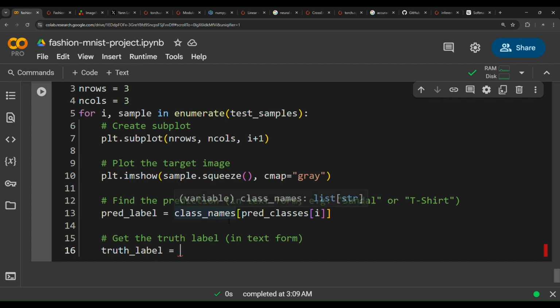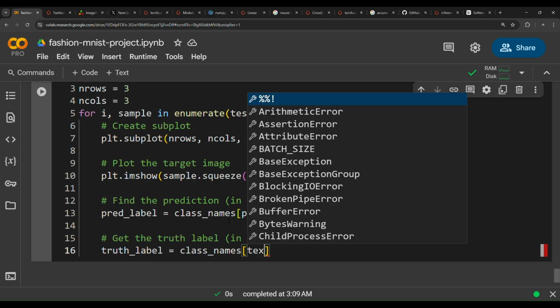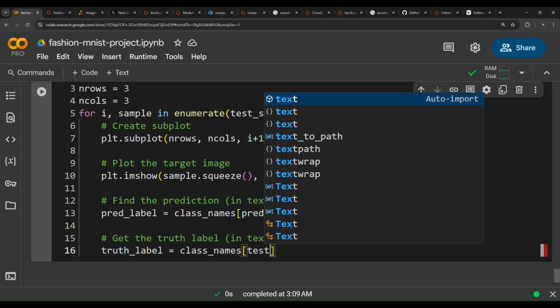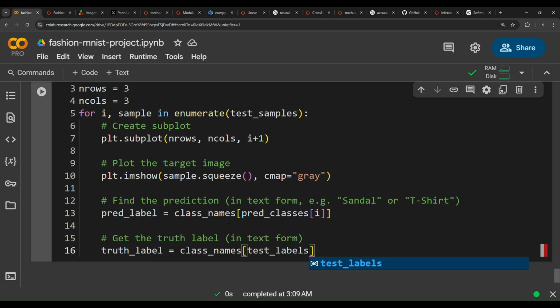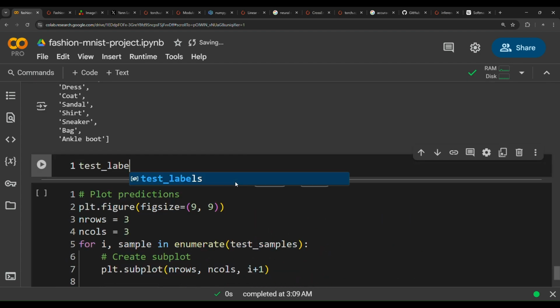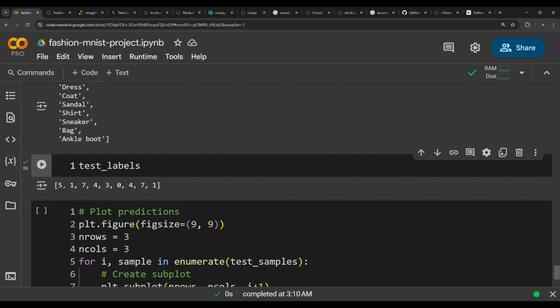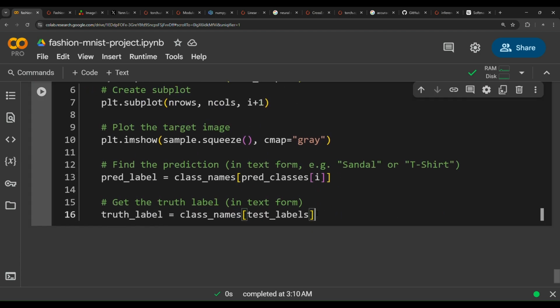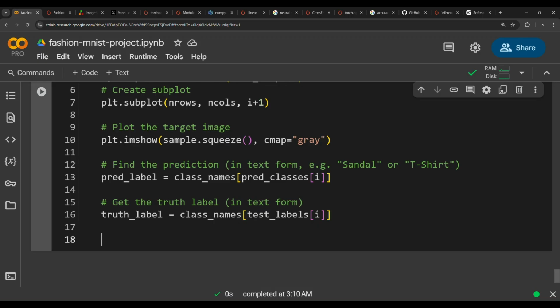So truth_label equals class_names, and then get the test_labels, which are the true labels. If you show these test labels, it's just a list that contains all the labels of 9 elements: 5, 1, 7, 4, 0, 4, 7, and so on. So test_labels, and then get the item at the index i.